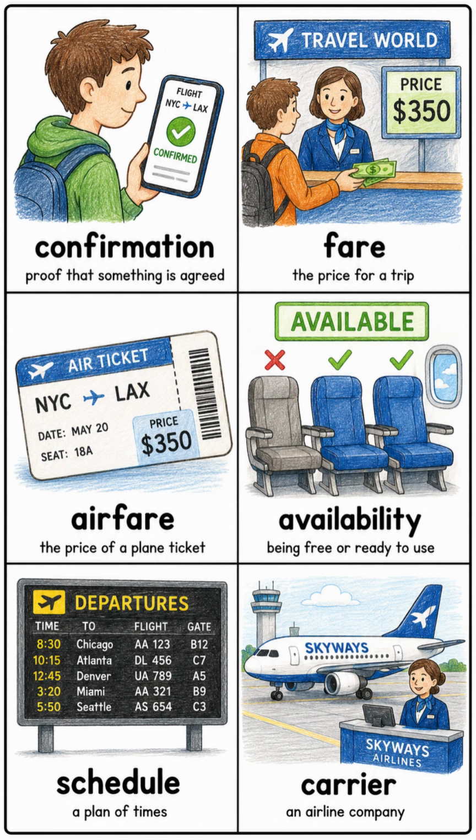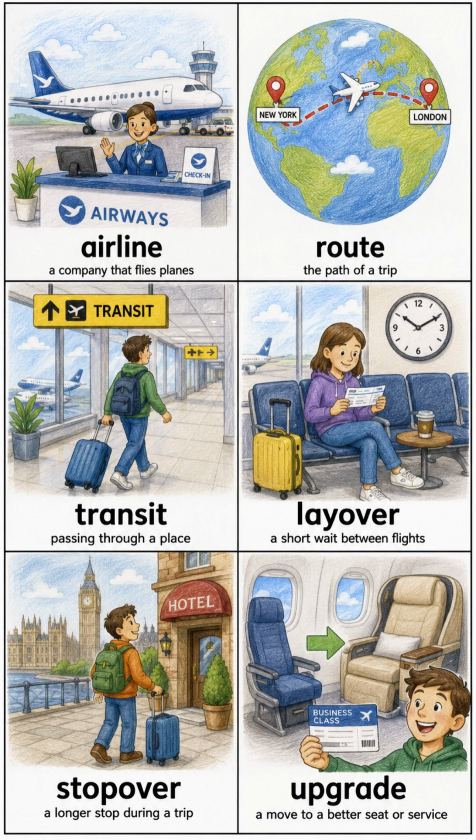Airfare, the price of a plane ticket. Availability, being free or ready to use. Schedule, a plan of times. Carrier, an airline company. Airline, a company that flies planes. Route, the path of a trip. Transit, passing through a place.